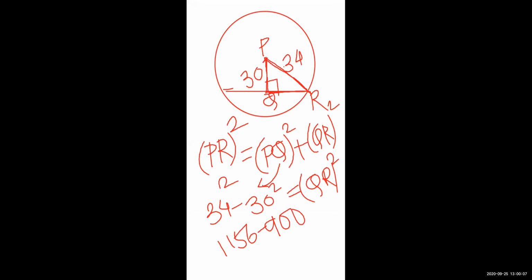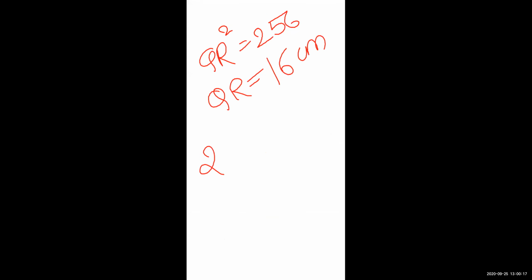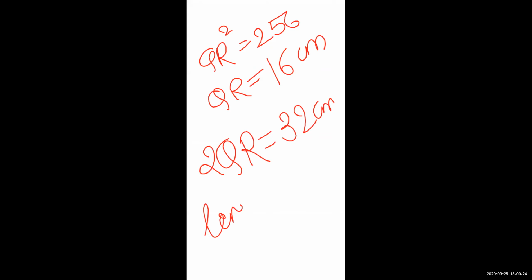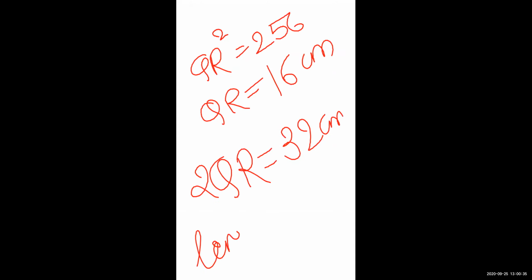लेकिन यहाँ पे आप देखोगे तो QR तो सिर्फ half है length पूरे chord का. So what we have to do? We will make it double. So 2 times QR is equal to 32 centimeter. Hence length of the chord is 32 centimeter. Okay, the same method is there: Pythagoras theorem, right angle triangle. Okay, so I hope whatever I taught you today, you understood this much.